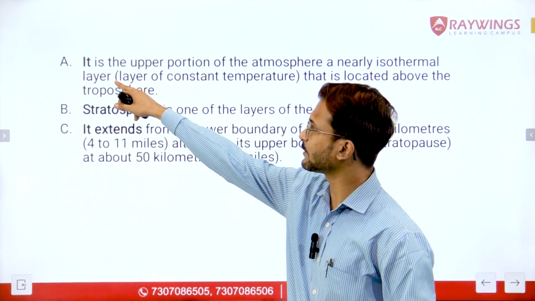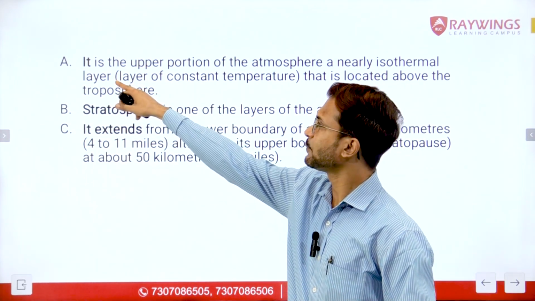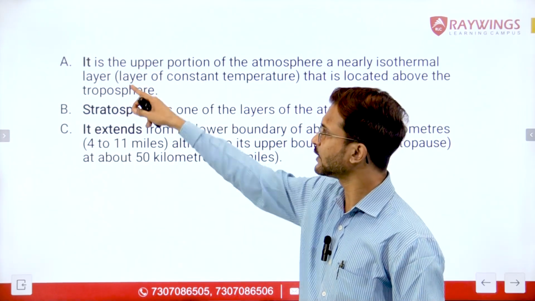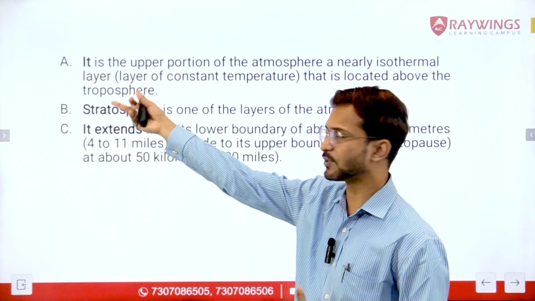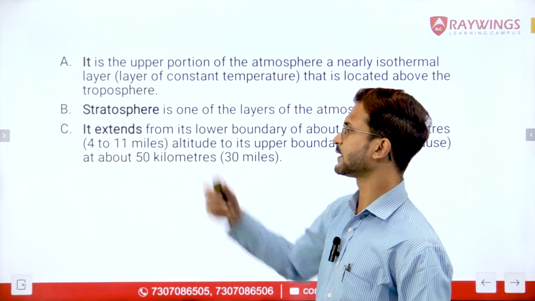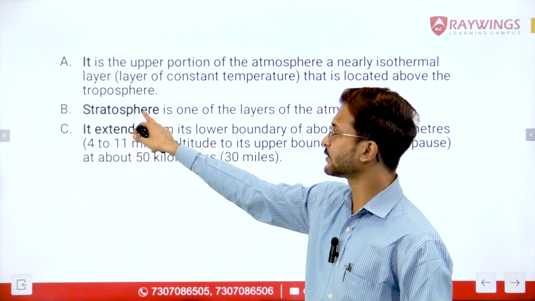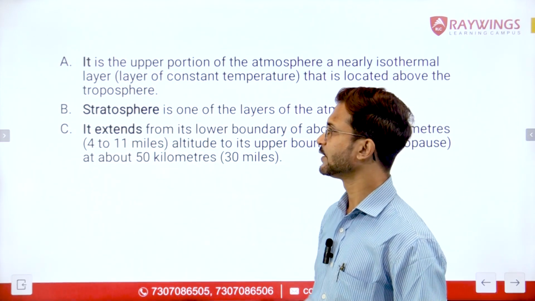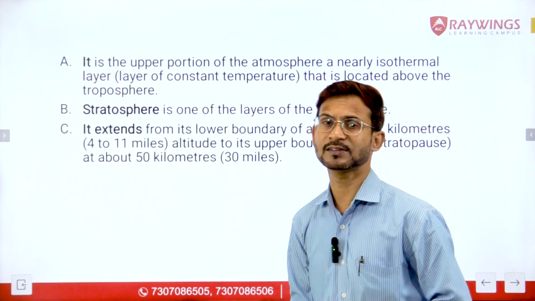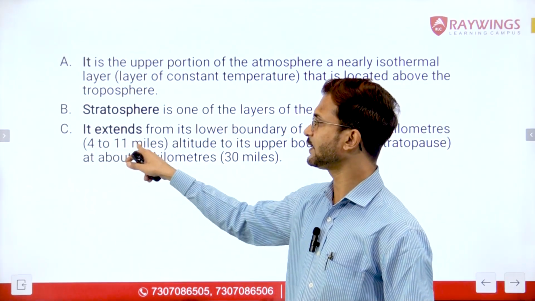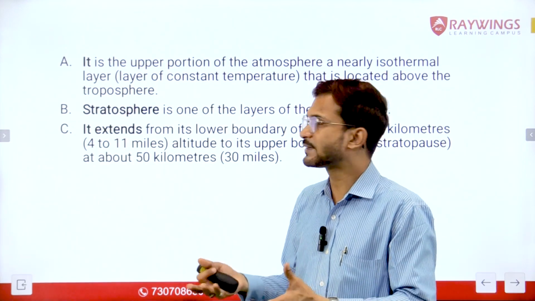In the first statement, we have a pronoun, it. So we can underline it, or take it as a keyword. In sentence number B, we have a noun, stratosphere. So this is the subject here. Now sentence number C, again it is starting with the pronoun it, and the keywords can be it extends. So what extends?